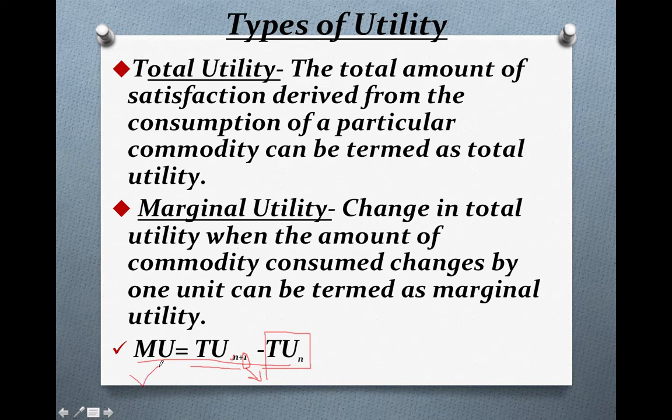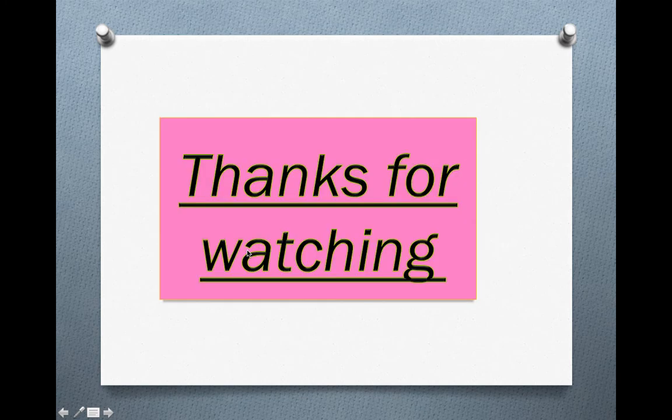So you have to remember the formula also, and you have to write it along with the definition part. So you need to learn this formula very carefully, that MU equals TU(n+1) minus TU(n). So the change in total utility when you have consumed one more unit of commodity is known as marginal utility. So this was the end of this video, and thank you for watching.